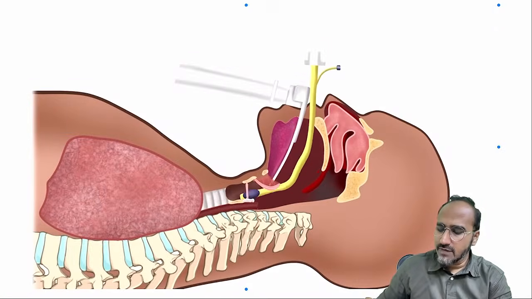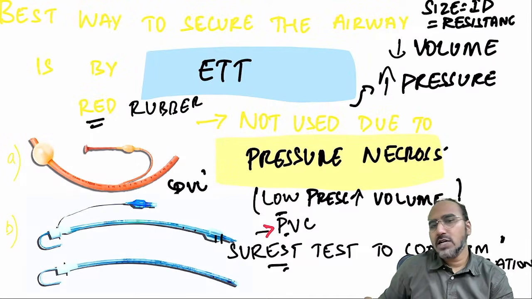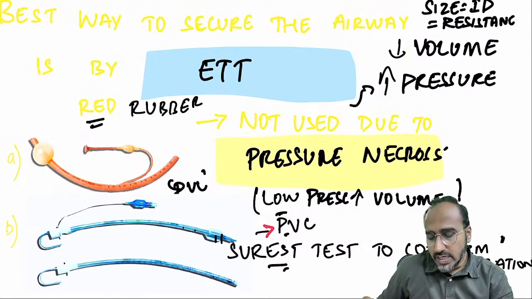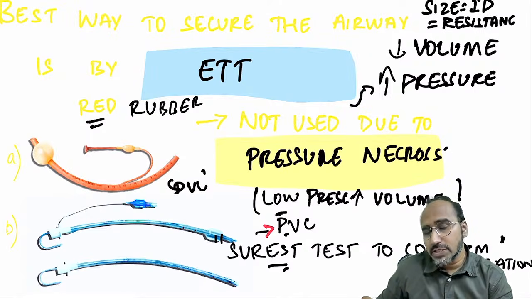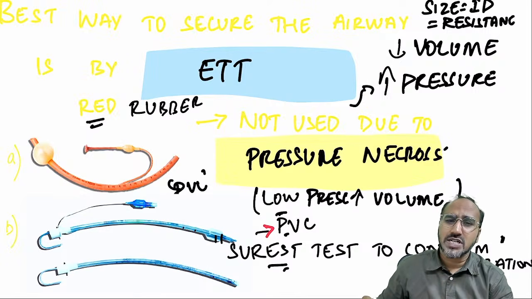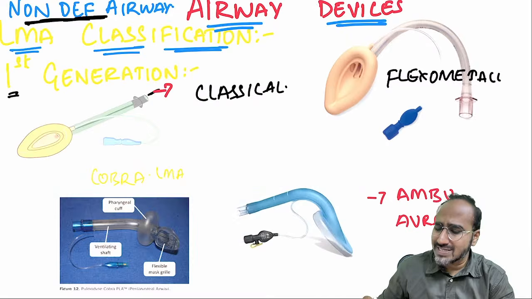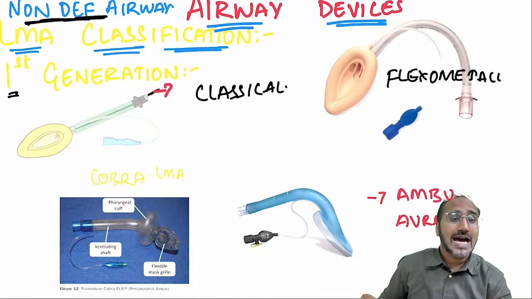Okay. But if at all, guys, intubation is difficult, if you're not able to intubate, always you can secure the airway with the help of LMA. LMA can be inserted in case of failed intubation, or in case the surgery is lasting for a short duration, you can use LMA. LMA is what, guys? Laryngeal mask airway.